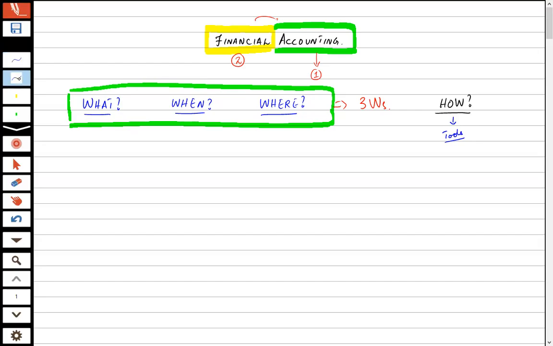Now, first of all, keep in mind, a lot of students get confused about this question, where accounting is done. They think that this mathematics, this plus minus, is for their own use. It is not for them. The accounting is purely for business. The accounting is done in business.